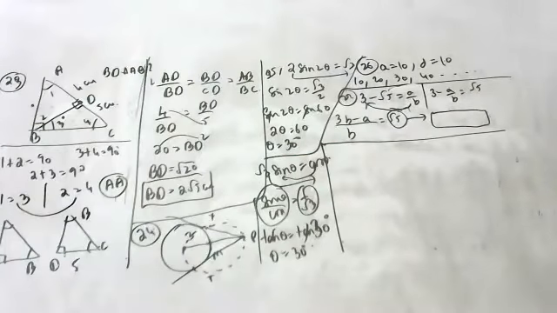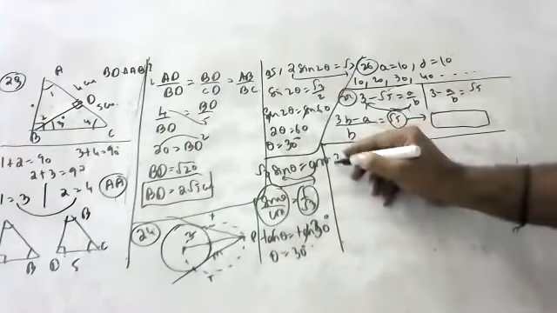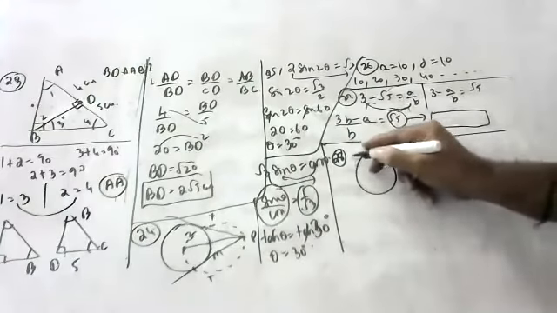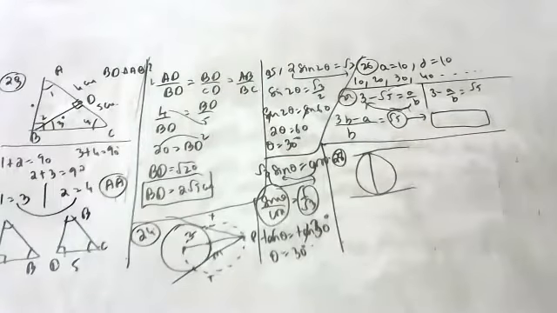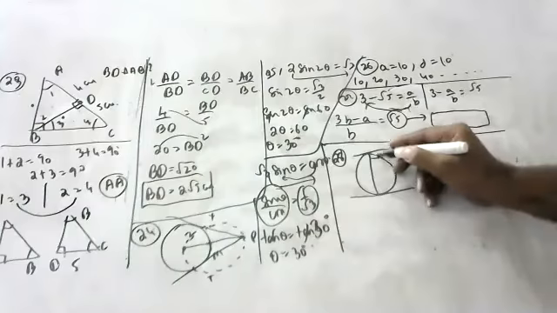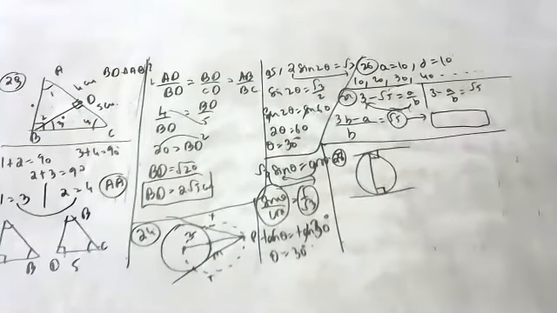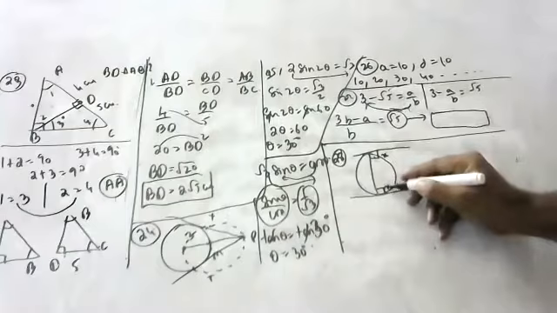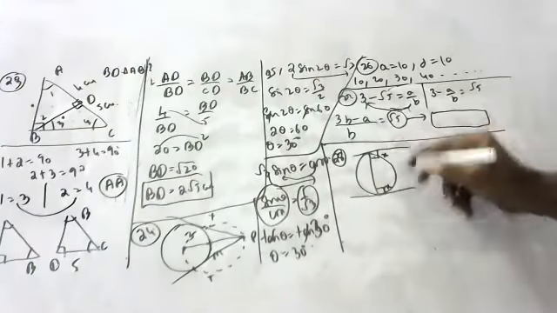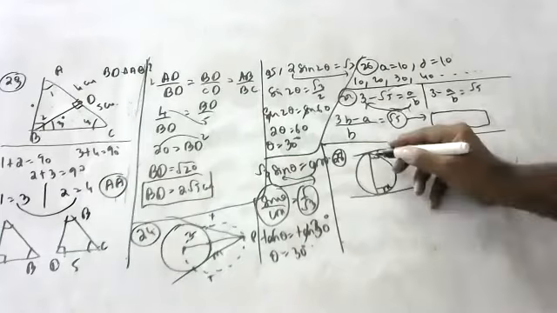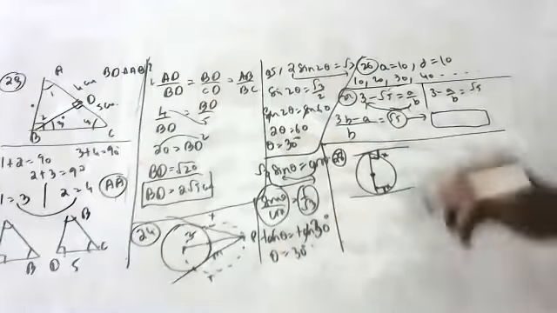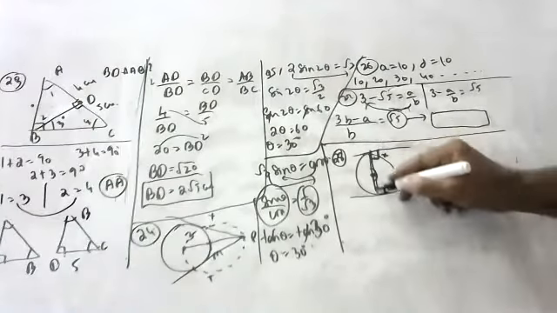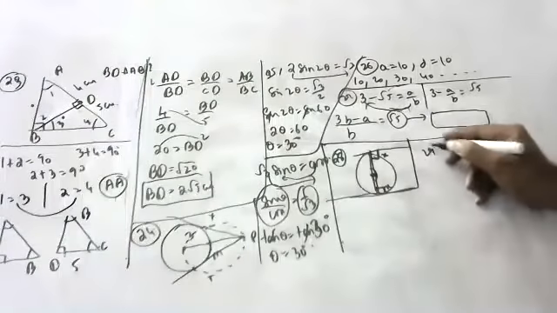Next, prove that the line segment joining the points of contact of two parallel tangents of a circle passes through its center. Children, two parallel tangents are there. This line joining them passes through the center. Because they are parallel tangents, the co-interior angles are supplementary. This is 90, this is 90, and a radius only passes through the center. Because you are taking 180, this is the diameter. Textbook question, very easy one.